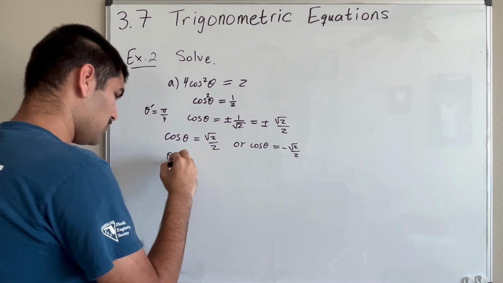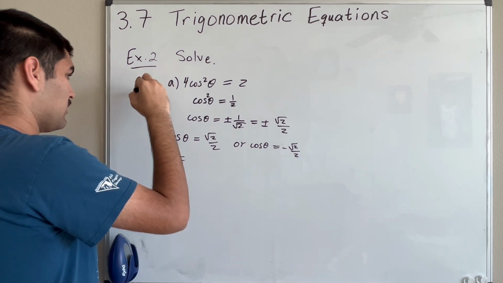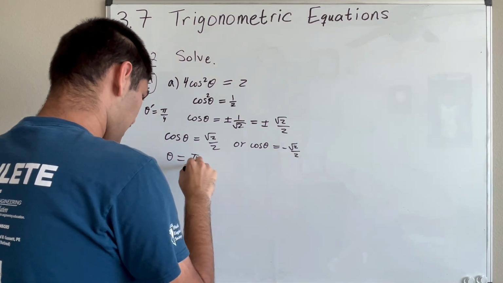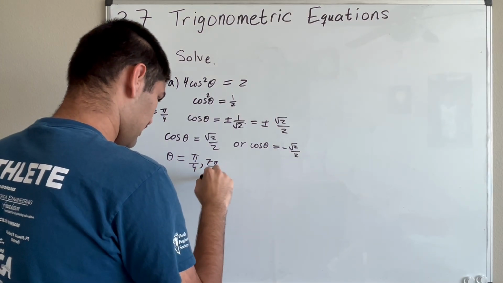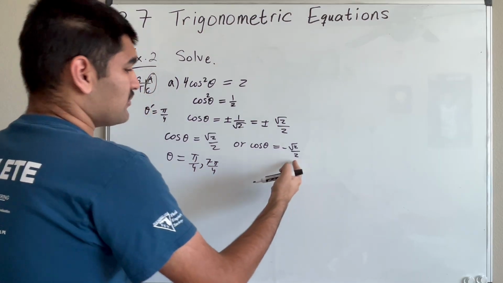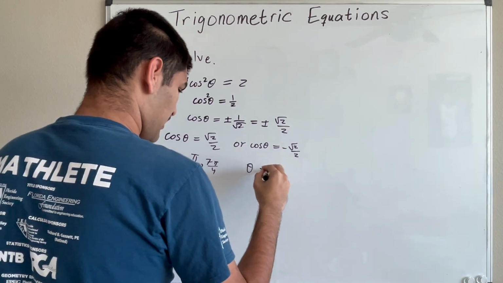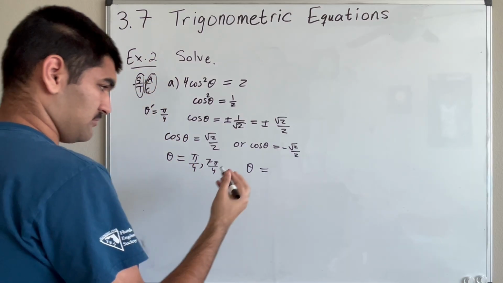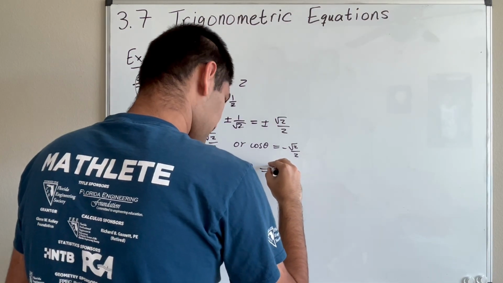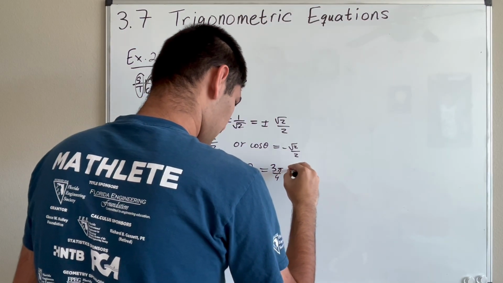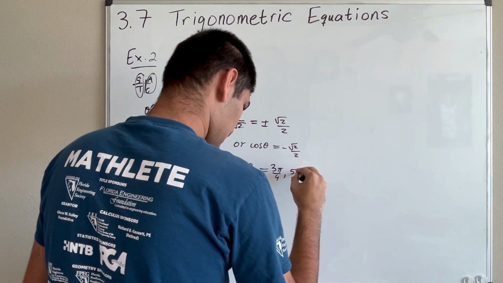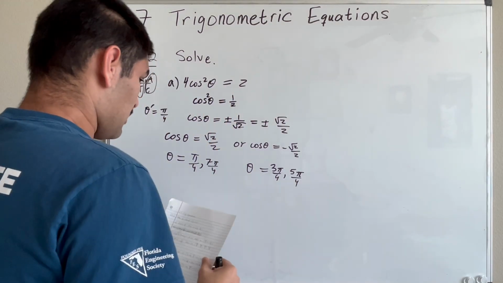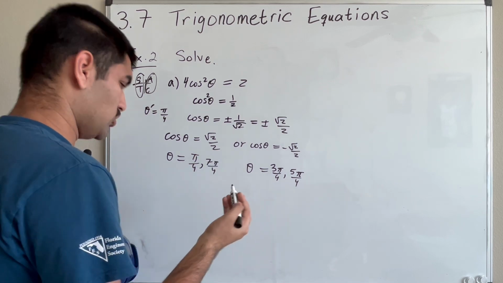Okay, so for this one, we want where cosine is positive. So that's in these two quadrants, 1 and 4. So we have pi over 4 and 7 pi over 4, right? And then for this case, we have where cosine is negative. So that's in quadrant 2 and quadrant 3. So we have 3 pi over 4 and 5 pi over 4. All right. But we want all possible solutions.